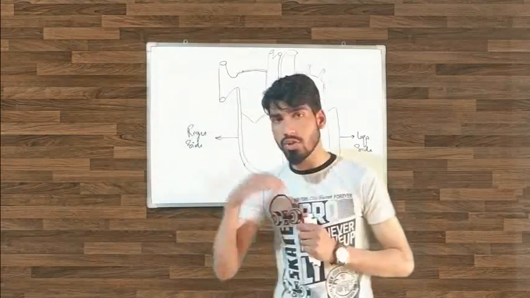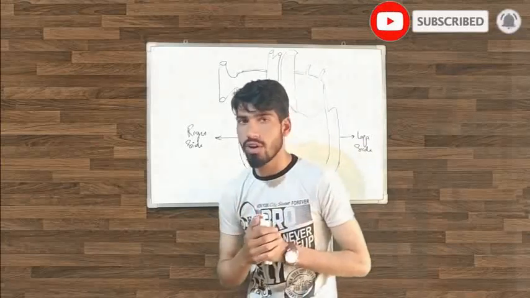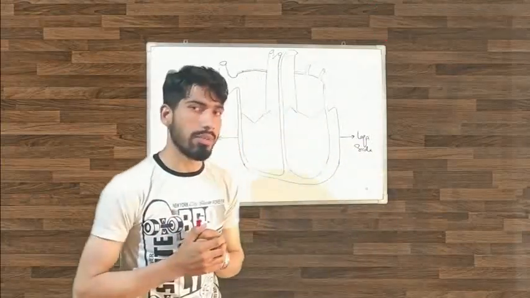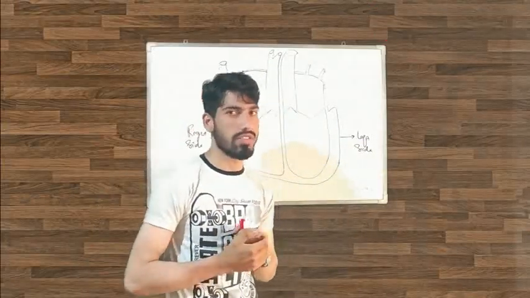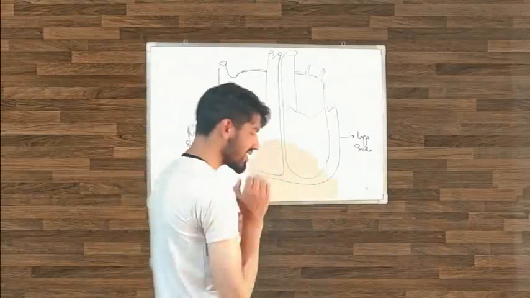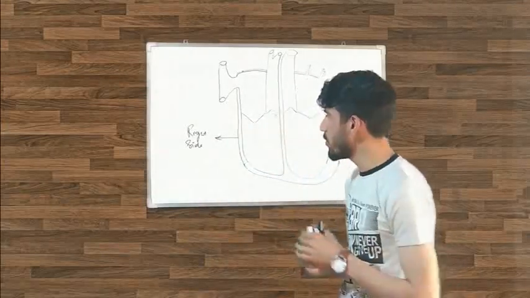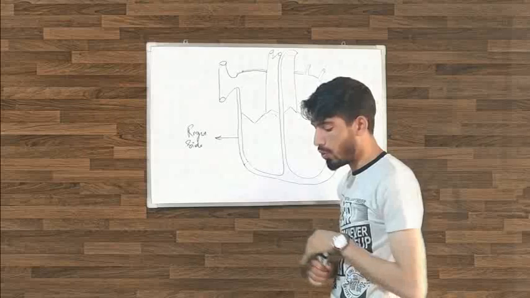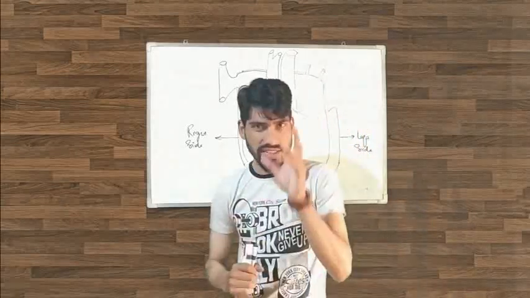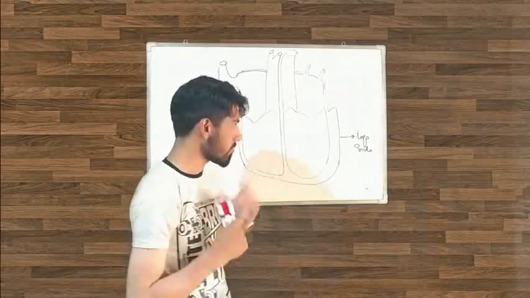When we try to understand any topic, first of all we understand the basic things, then we talk about the further things. So in this video I just give the overview, but in the next video we will try to understand the heart circulation and other things in detail.